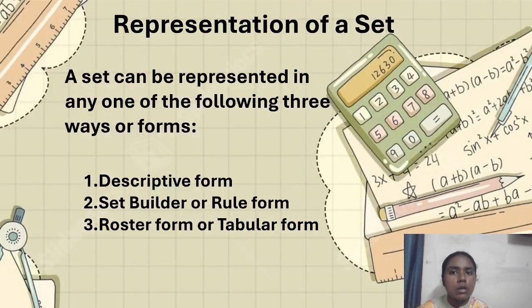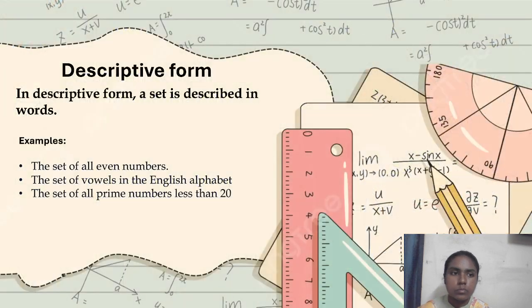Next, let's see how the set should be represented. A set can be represented in any one of the following three ways or forms. Those are descriptive form, set builder form or rule form, and roster form or tabular form. So first let's see the descriptive form. In descriptive form, a set is described in words. In descriptive form, a set will be denoted or described using words.